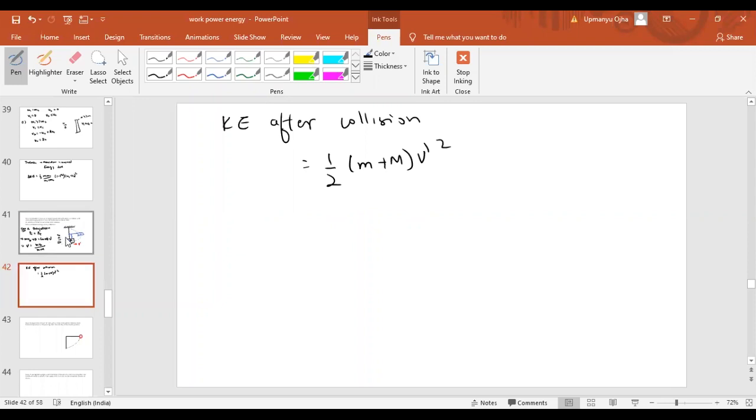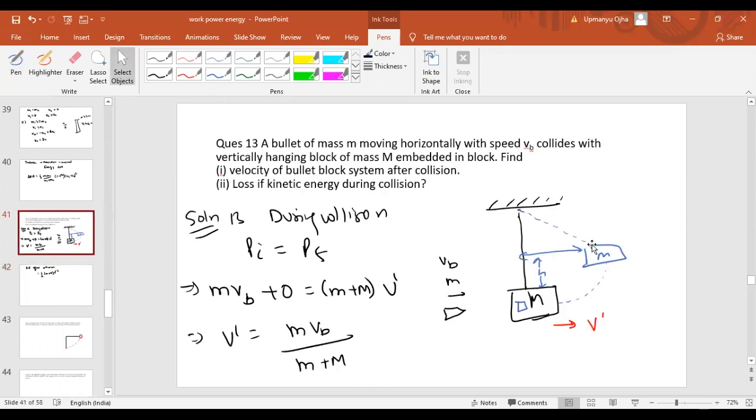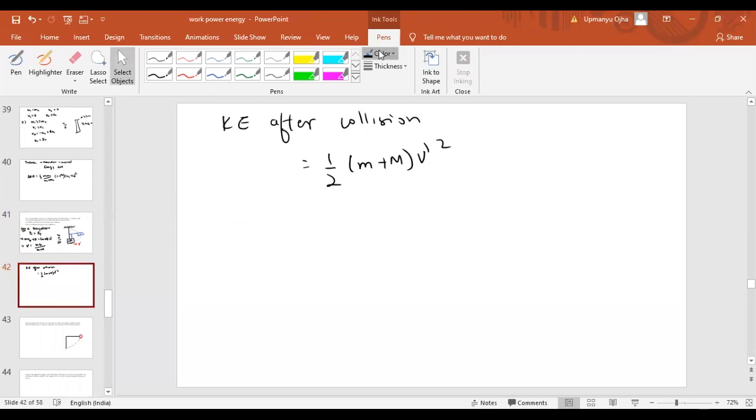Okay, this is the kinetic energy when the collision takes place. Due to this kinetic energy, this block moves to some height h. So we can say that whatever energy is gained by this block system should be equal to (m plus M)gh, where (m plus M) is the mass. So from here we can get the value of h. The (m plus M) can cancel out, so the value of h will be equal to v dash square by 2g.